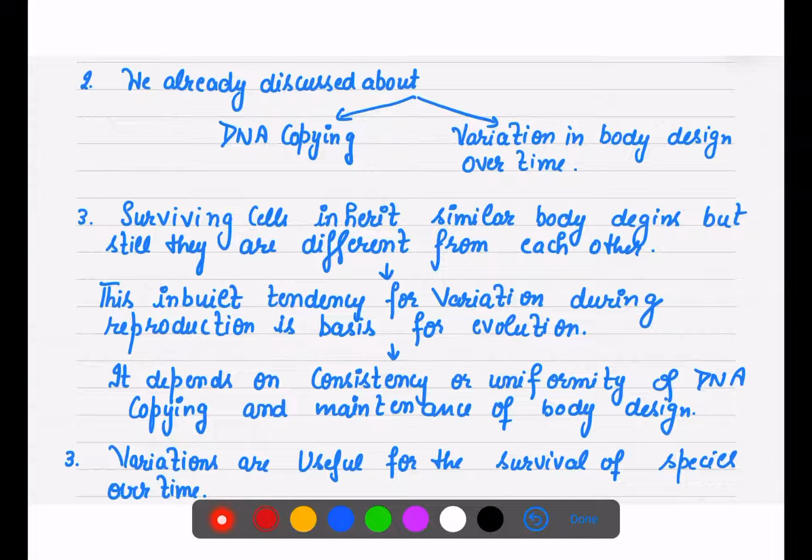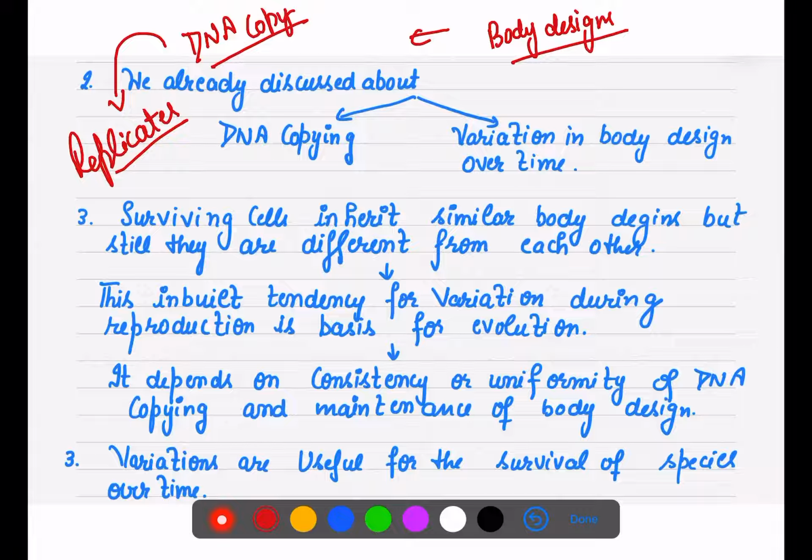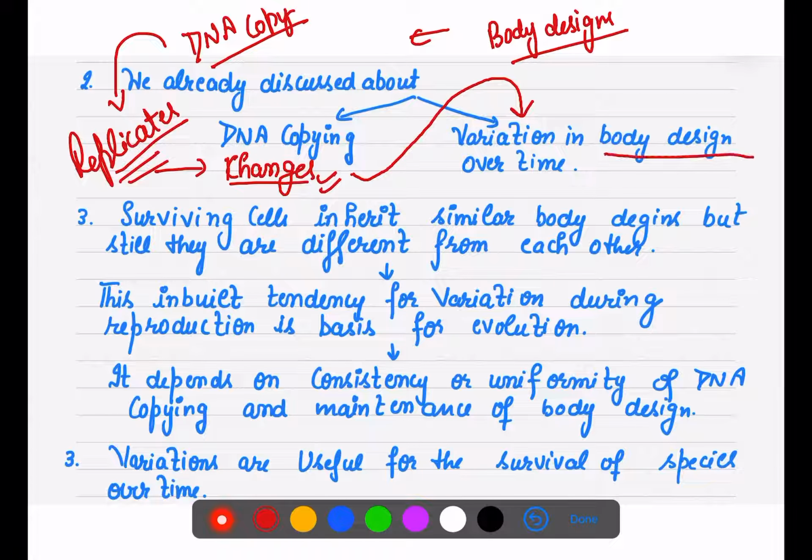When this DNA forms its own copies, few changes take place every time it copies. During that replication, few changes are observed, and due to those changes few variations come in the body designs with the period of time, from generation to generation.